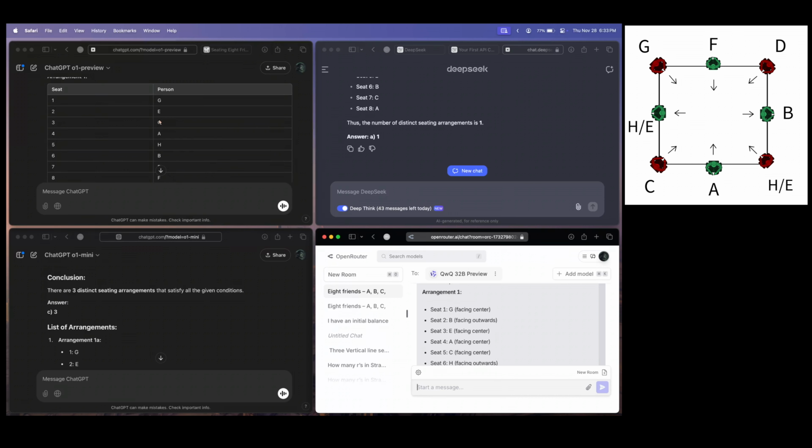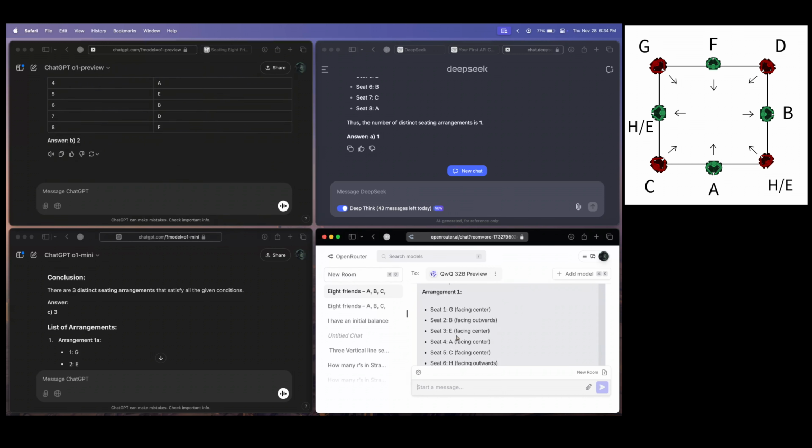We'll check the first arrangement of o1 Preview. So G E C A H B D F. So it's right, but I think the numbering is in anti-clockwise direction. No issues. Should have been in clockwise, but no issues. Let's check the second arrangement. G H C A E B D F. Okay, so o1 Preview got it right. I think this was the first time when o1 Preview actually got it right. In the whole test it performed very badly, but here it absolutely nailed it. And I think we made the question a bit more clear, so I think that's the reason it got it right.